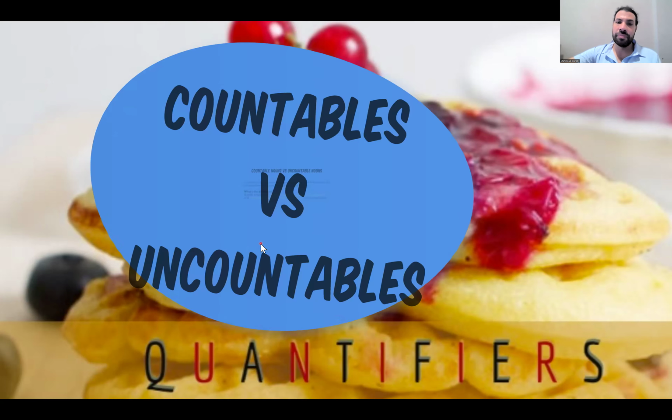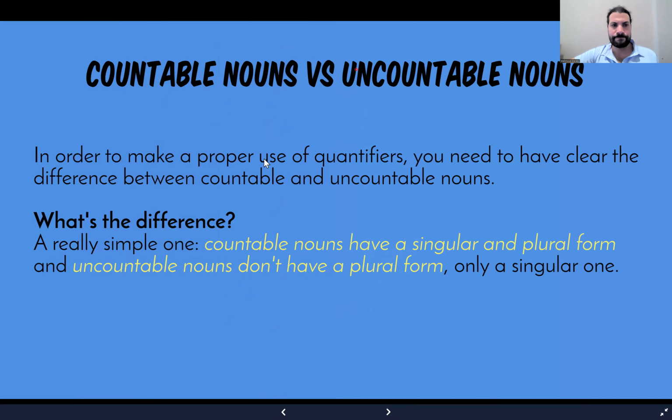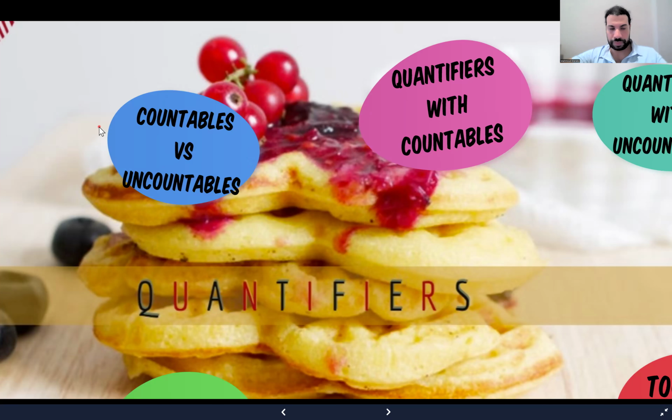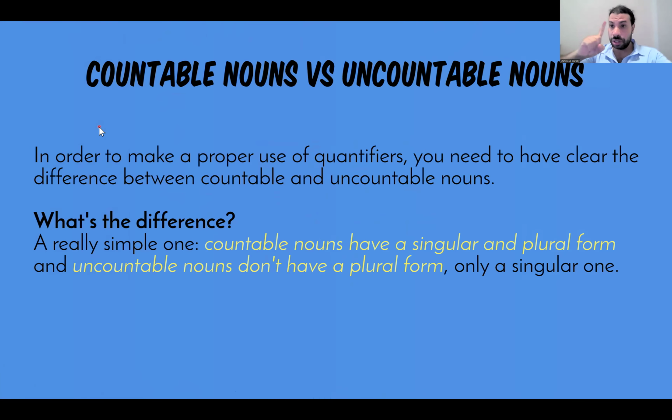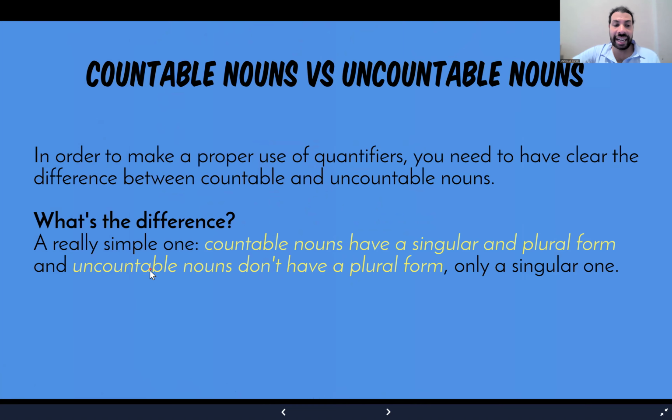So, here for the countable versus the uncountable. Countable nouns have a singular, which is only one, and a plural form, like a lot. For example, a pen. A pen, this is singular, but when I say pens, pens are plural. But uncountable nouns don't have a plural form.